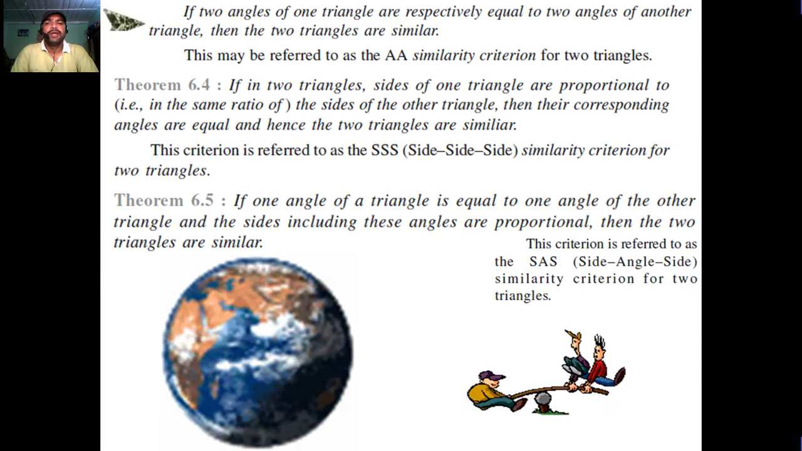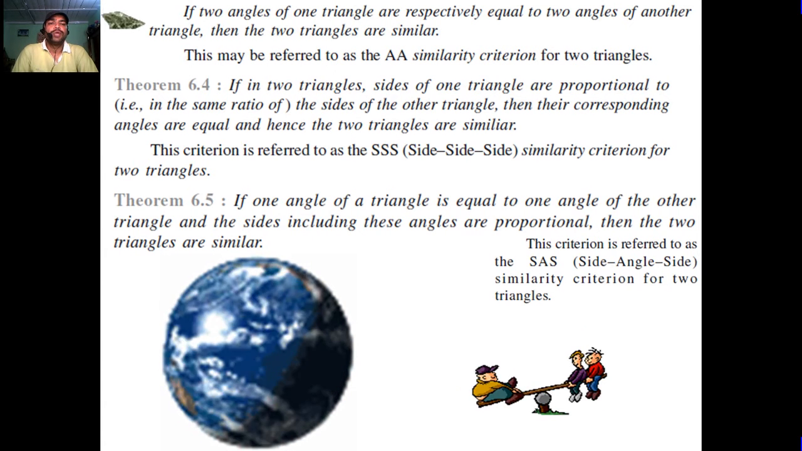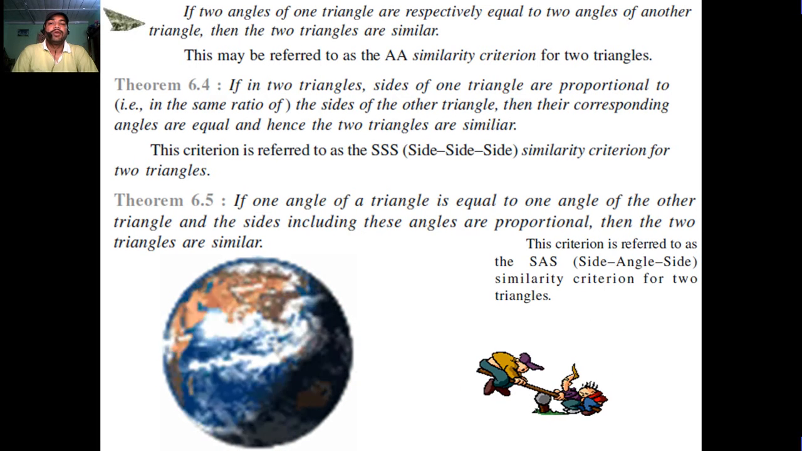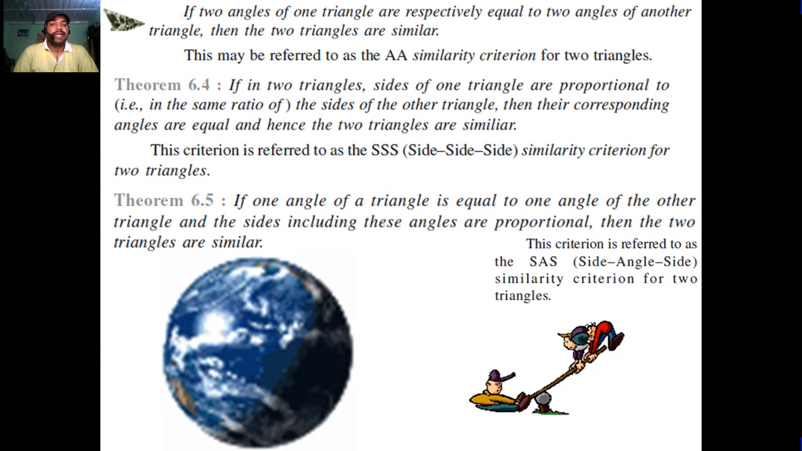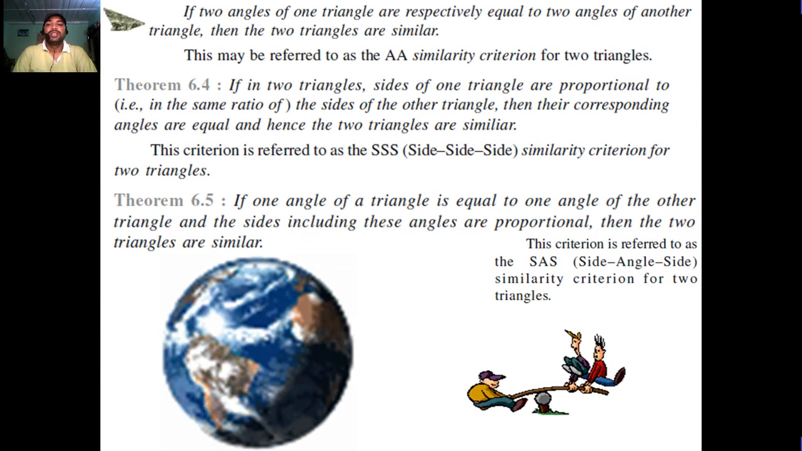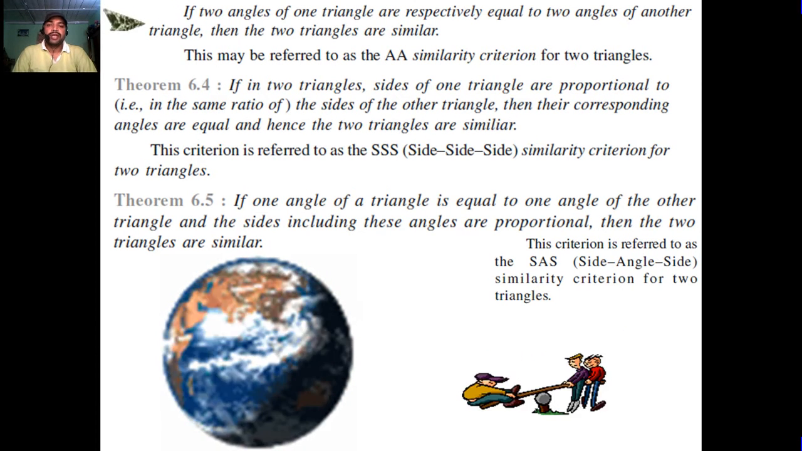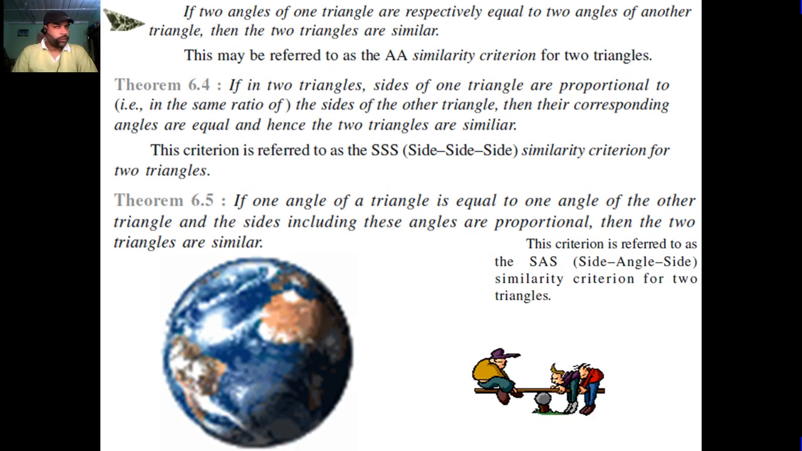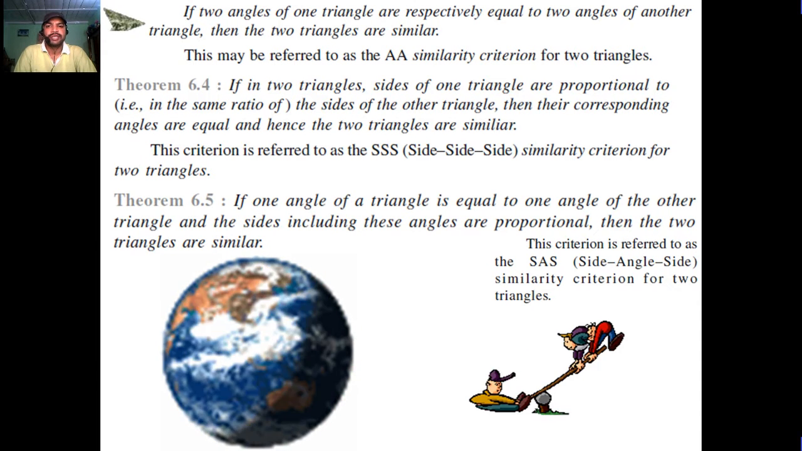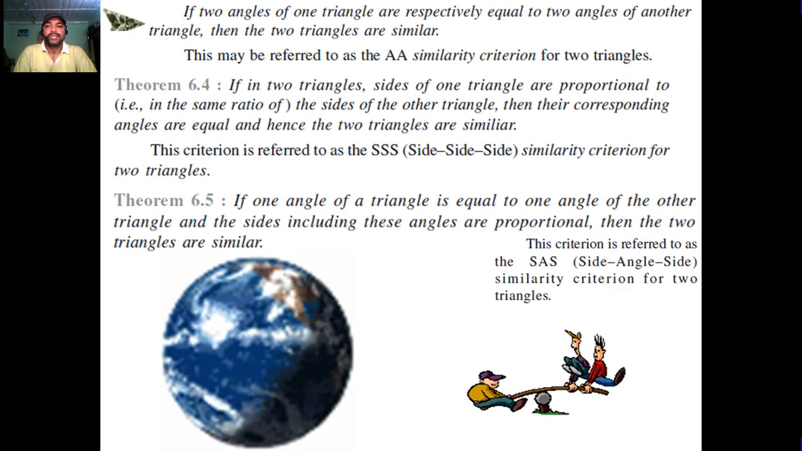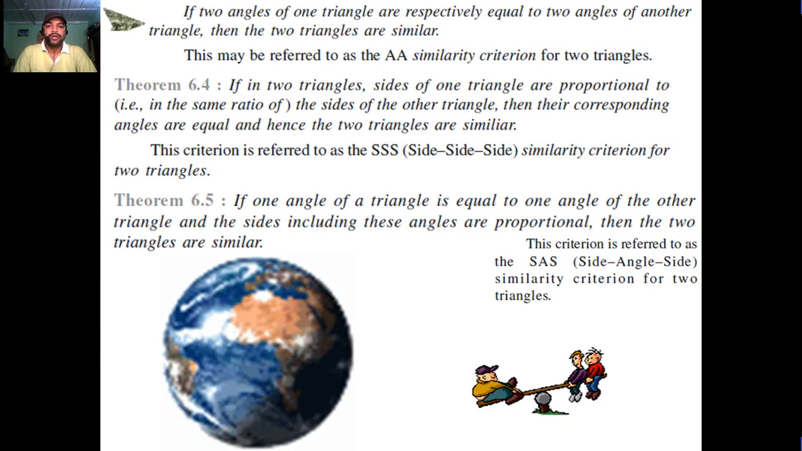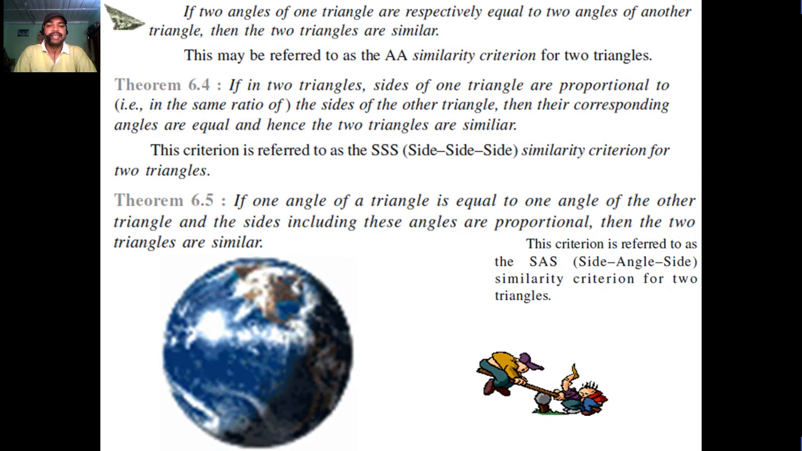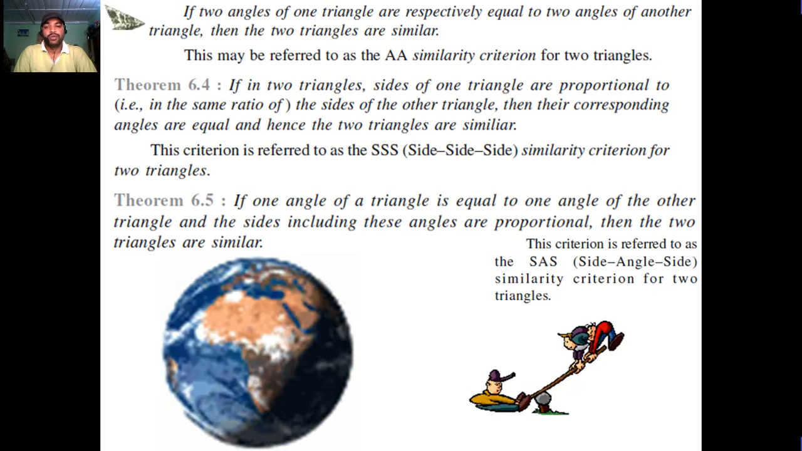If two angles of one triangle are respectively equal to two angles of another triangle, then the two triangles are similar. This may be referred to as the AA similarity criterion for two triangles. Theorem 6.4: If in two triangles, sides of one triangle are proportional, that is, in the same ratio to the sides of the other triangle, then their corresponding angles are equal, and hence the two triangles are similar. This criterion is referred to as the SSS, that is, side similarity criterion for two triangles.